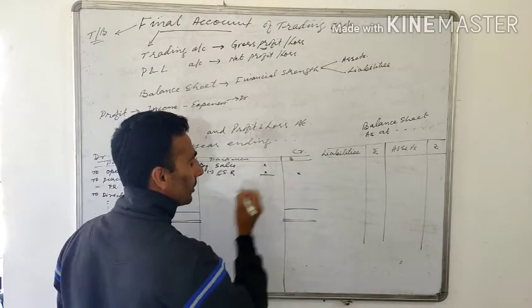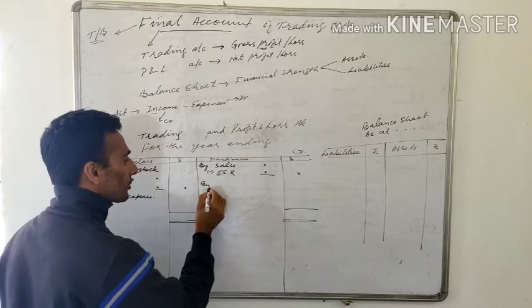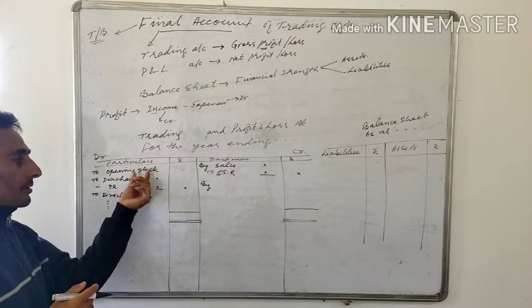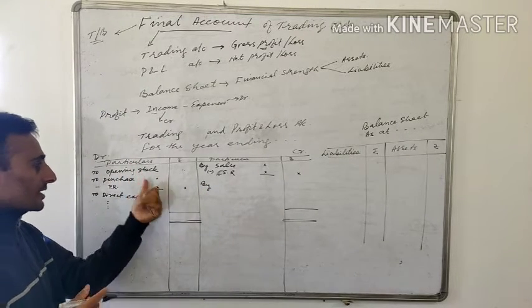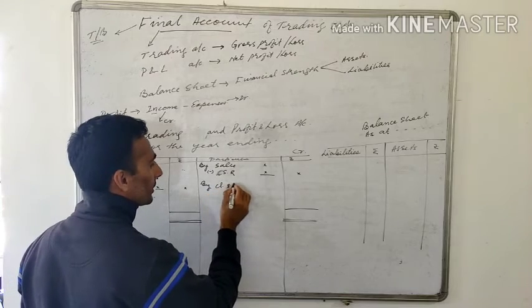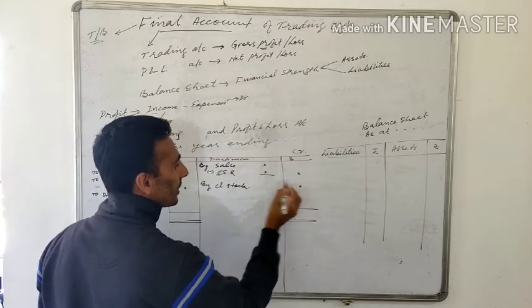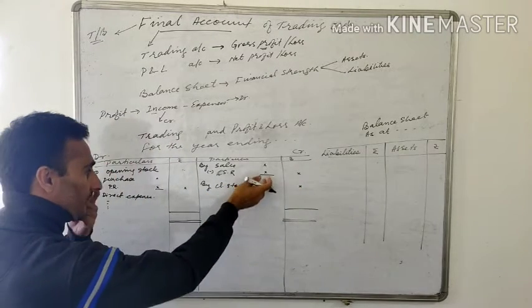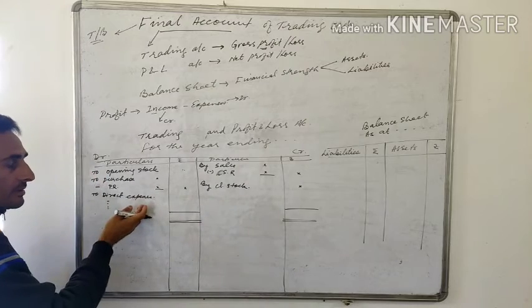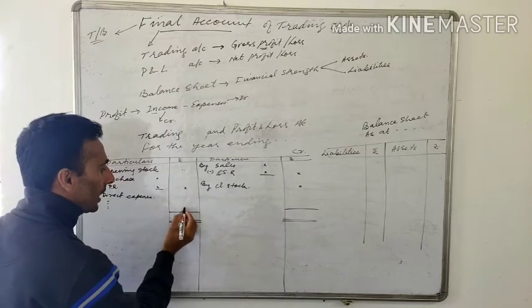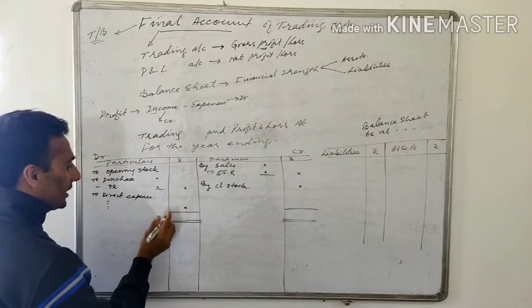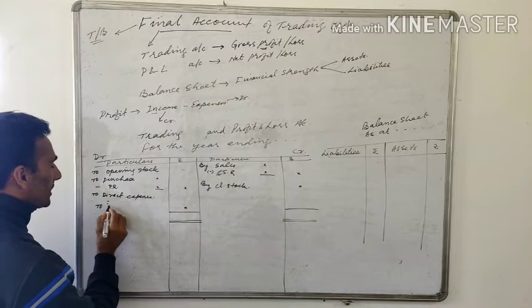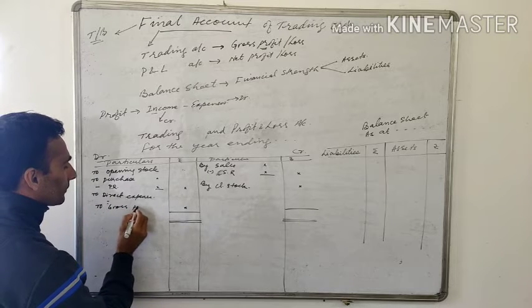So you have to minus sales return. You subtract, take the amount. Another item you are going to take here, which is the opposite of opening stock, is closing stock. Opening stock is here, so you have the closing stock here. Right? So this is your income, this is your expenses. If your income is small, you will have a balancing figure here, and this balancing figure will be termed gross profit.